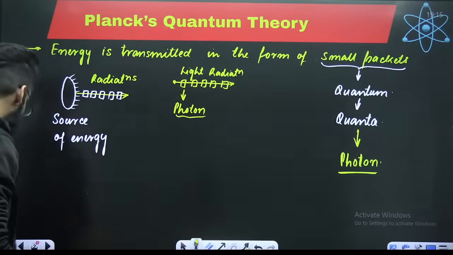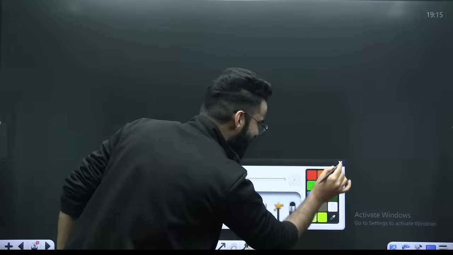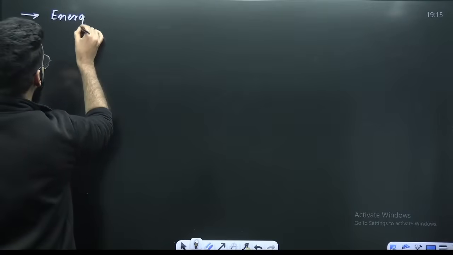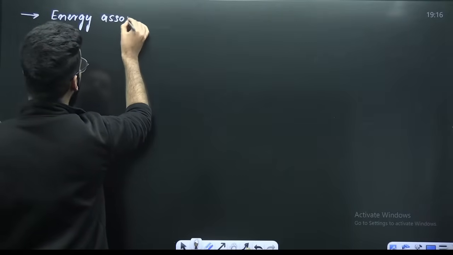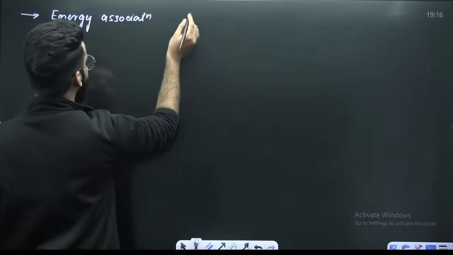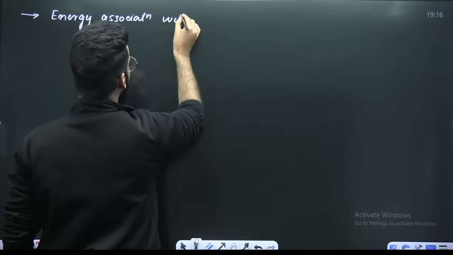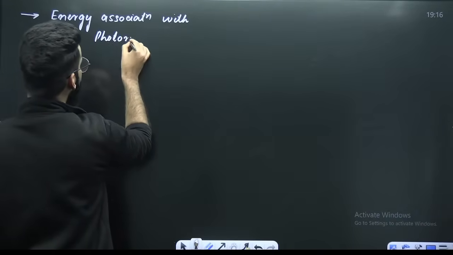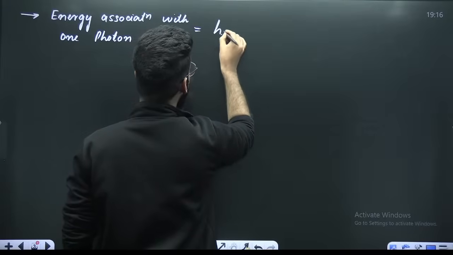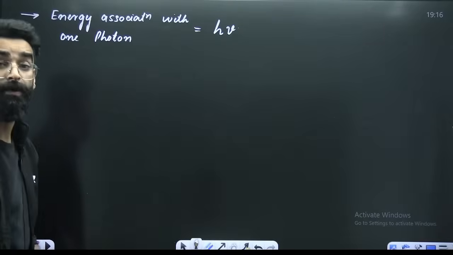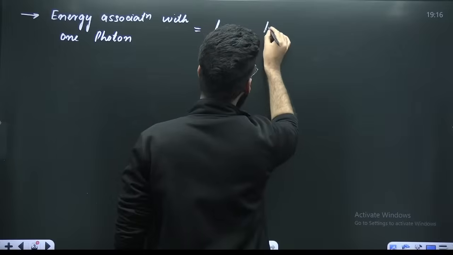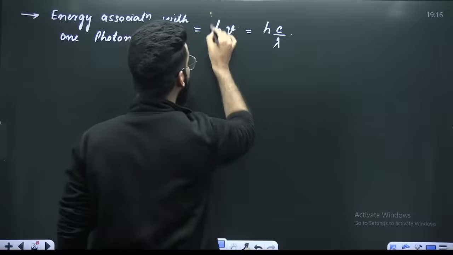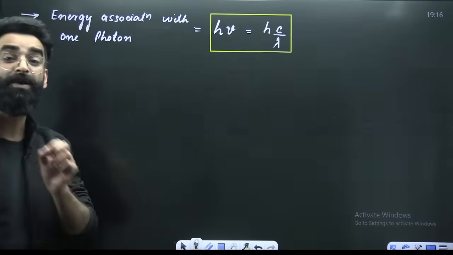Number one. Number two. My dear students, the energy associated with one photon. One photon carries the energy which will be equal to h nu, or it can be written as hc divided by lambda. This is the energy carried by one photon.